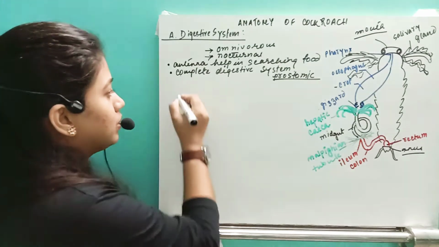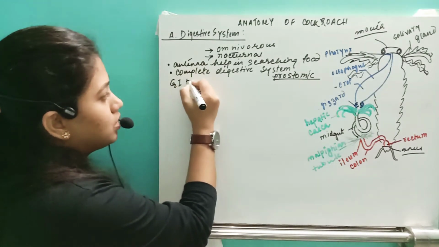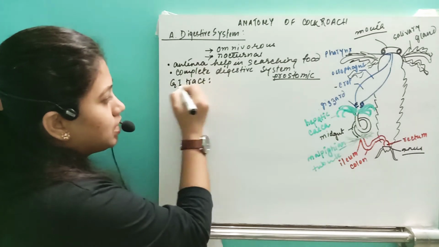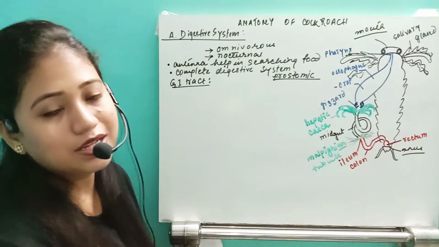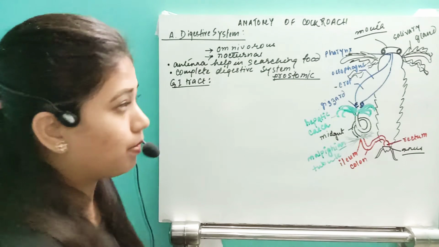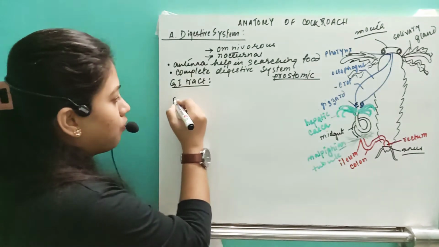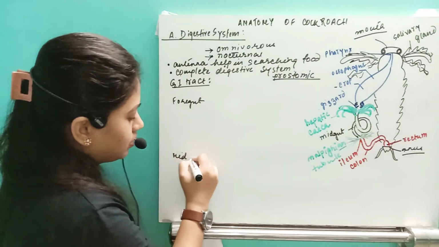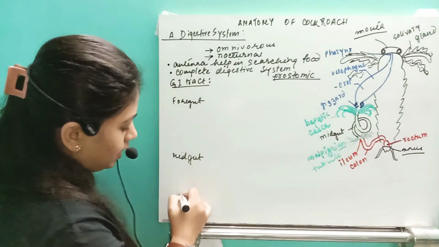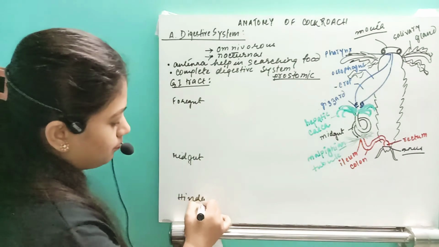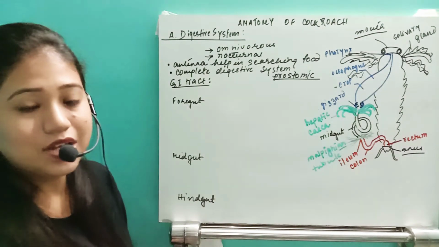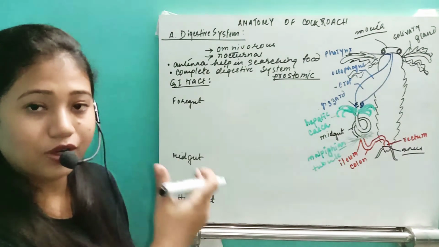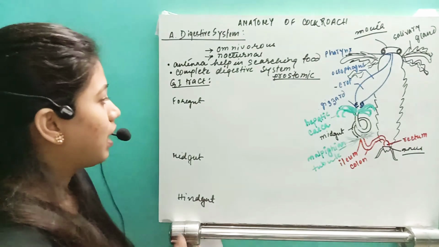If it comes to the digestive tract or the GI tract, then the GI tract is divided into three parts. What are the three parts? They are going to have the foregut, then the next part that is called the midgut, and then the hindgut. Okay, so their GI tract is divided into three parts: foregut, midgut and hindgut.